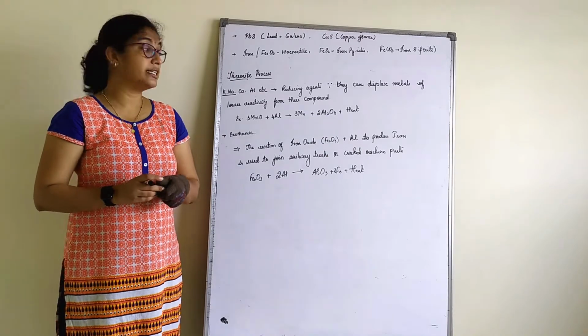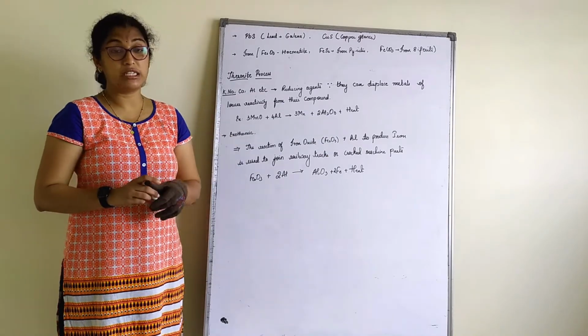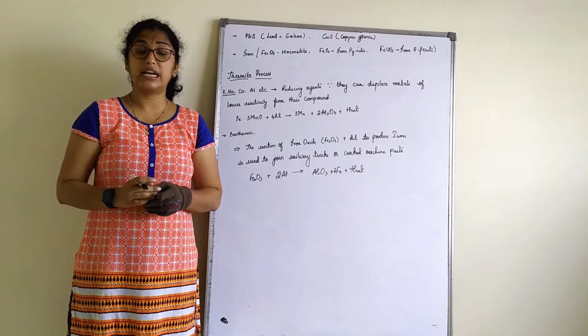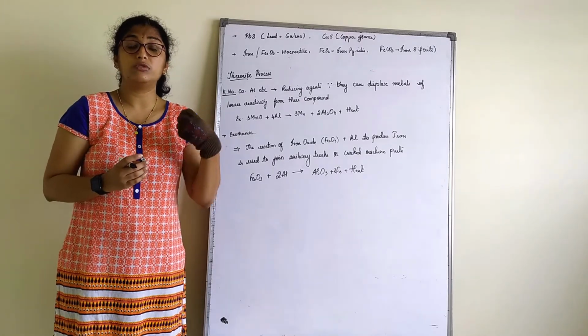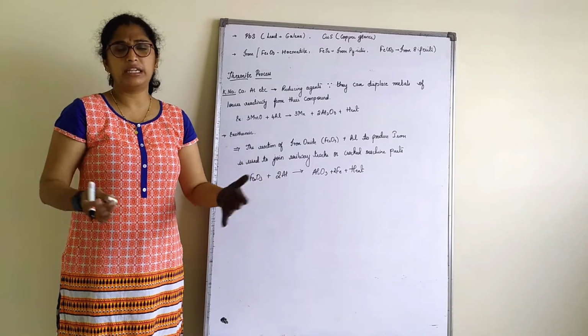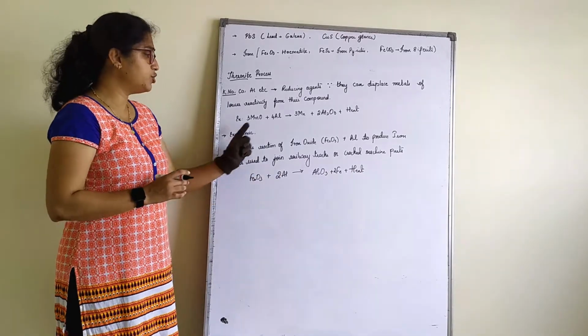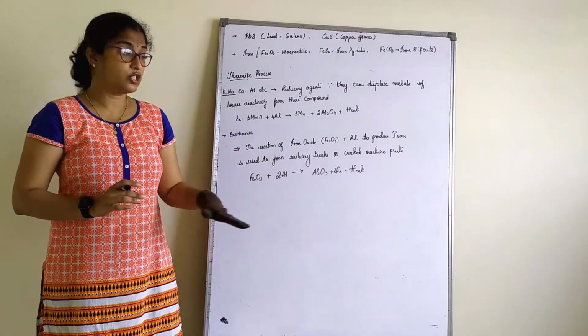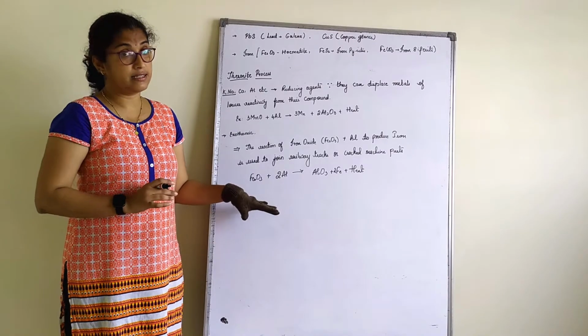A very important part where a question is asked about how railway tracks are joined. What reaction is used to join the railway tracks? Or what is thermite reaction? Direct question is asked here. You need to just explain this part with the reaction. That's all you have to know in this, right?